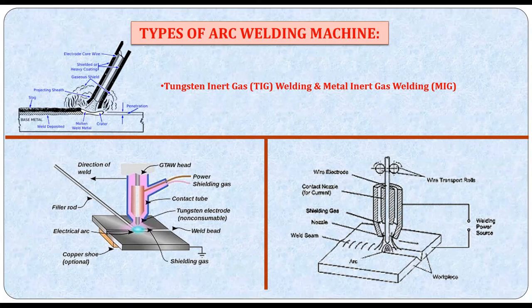Here again, the electrode material will be of the same chemical composition as that of the base material. It has a very small diameter of around 2 to 2.5 mm, and it is fed with the help of a roller. Continuously, this roller is going to feed this in the form of a reel. There will be wire that is fed continuously, thereby the welding is continuously done.